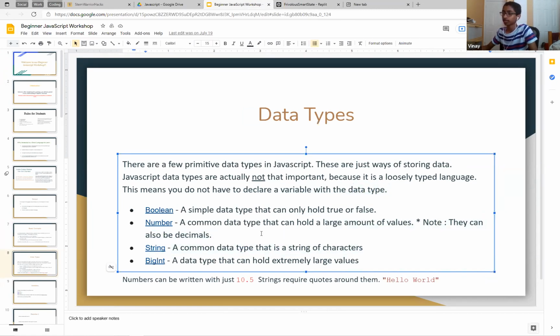Number is quite simple. It's a common data type. It can hold large amounts of values, and they can also be decimals. In other languages, you have to separate floats and integers, but that's not the same here. And string is a common data type that holds a string of characters. A big int can hold extremely large values, so you probably won't need to use these, except for rare cases.